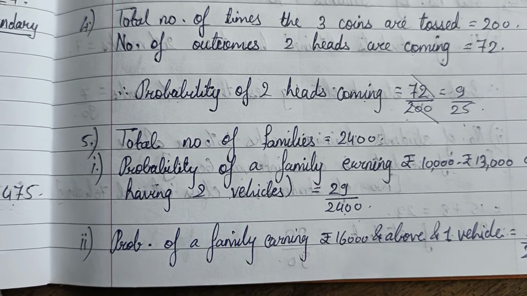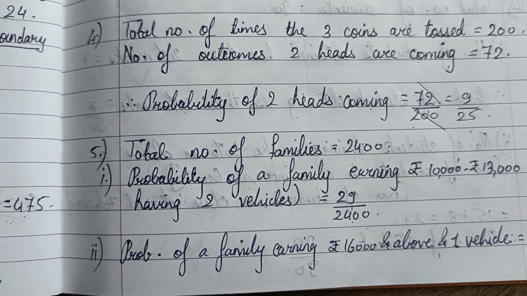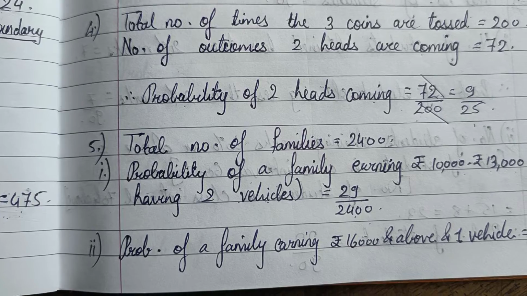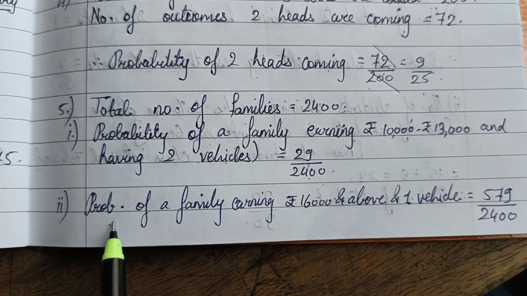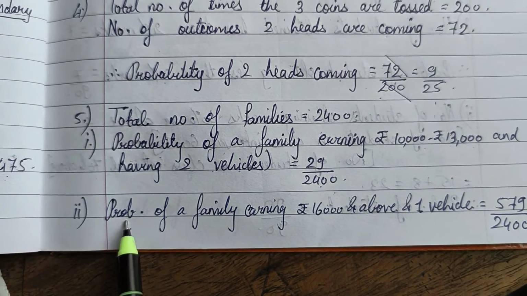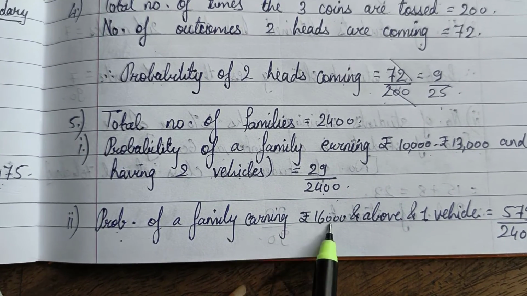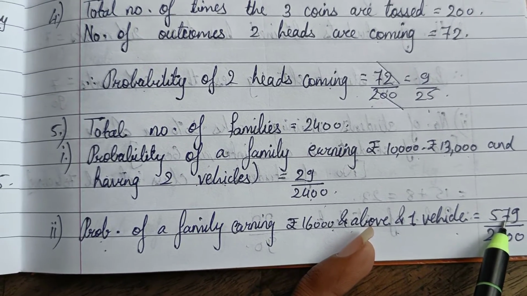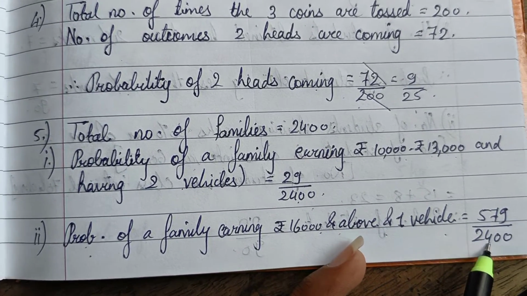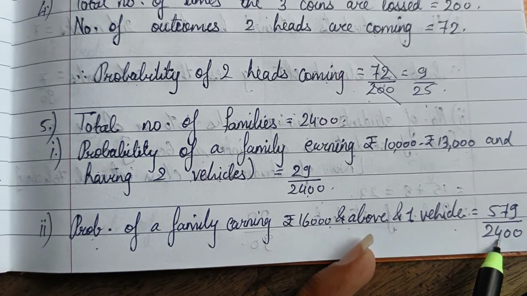Okay, then question number 2, earning rupees 16,000 or more per month and owning exactly 1 vehicle. Now this is the number of families which is earning rupees 16,000 per month and above. So it is the probability of a family earning rupees 16,000 and above and owning exactly 1 vehicle. So that is the number of families which is 579 divided by total number of families, that is 2400.